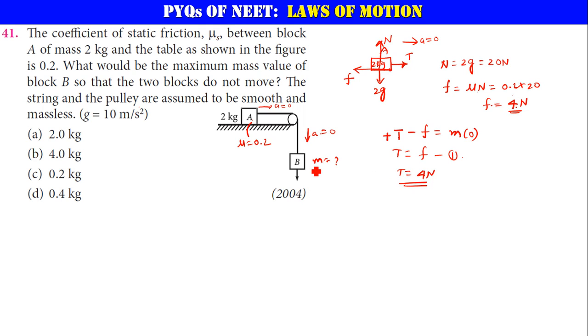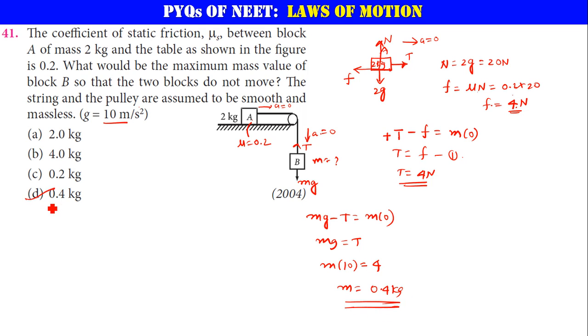Now what about the forces acting on this guy? Mg downwards, tension T upwards, away from the body. Now you don't want this also to be moving, so let me apply F net is equal to ma here also. Mg is in the direction of acceleration, minus T is equal to mass times acceleration, 0. Alright, so take g as 10, as given. Tension T is equal to 4 newtons, so the mass should be 0.4 kg. That is the answer.